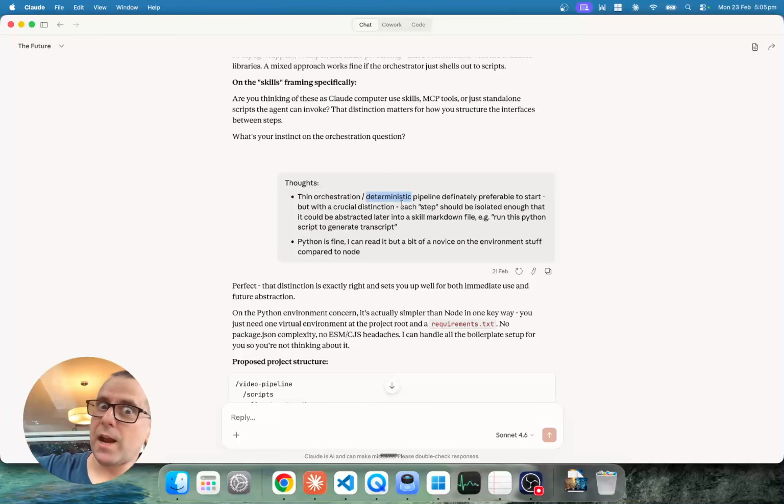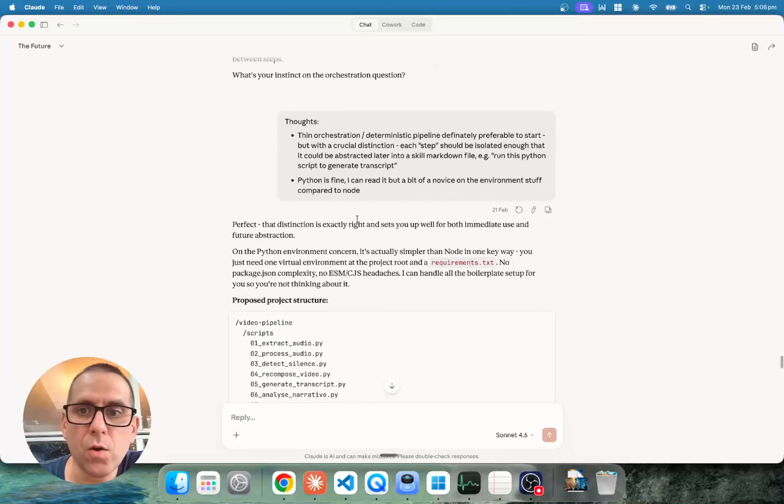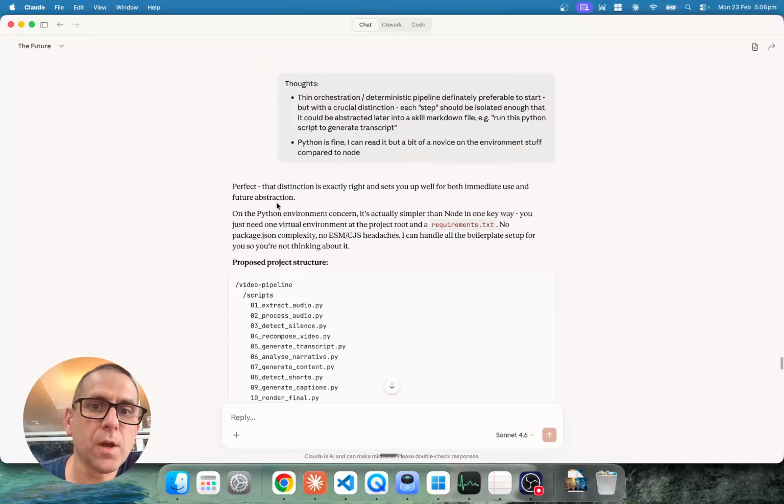It may then end up exposed to agents, but in terms of the core logic of this, I want each of these steps to be fairly self-contained, atomic. As I'm saying here, e.g. run this Python script to generate transcript. Python is fine. I can read it, but I'm a bit of a novice on the environment stuff compared to Node. That's cool, happy to learn.